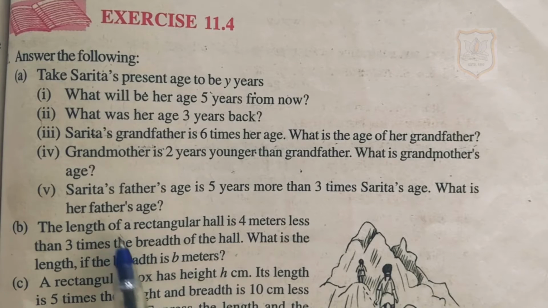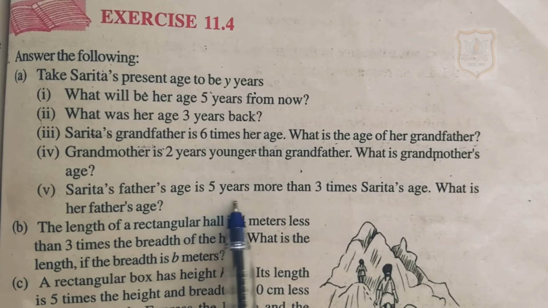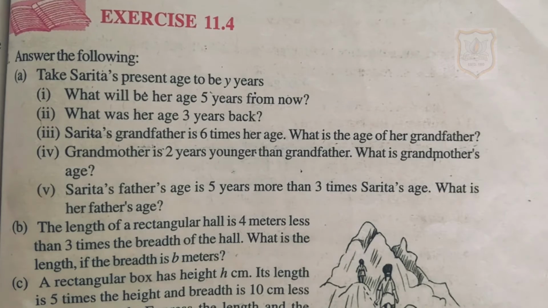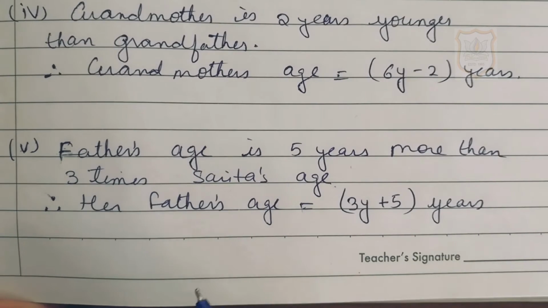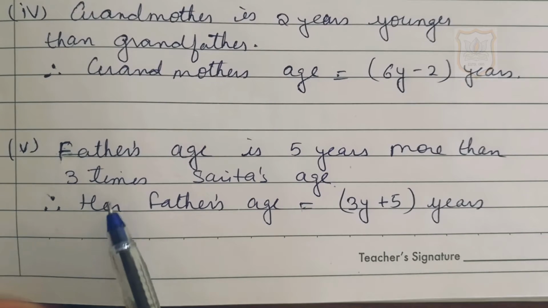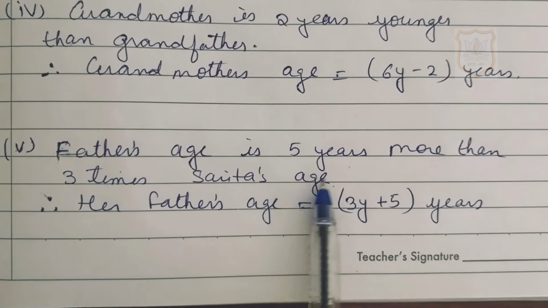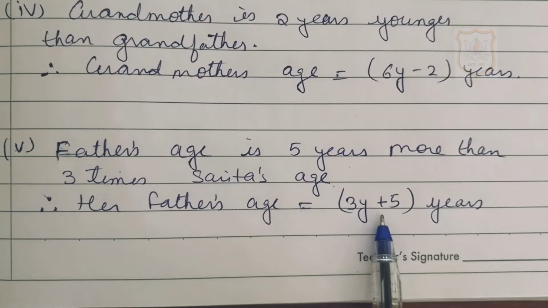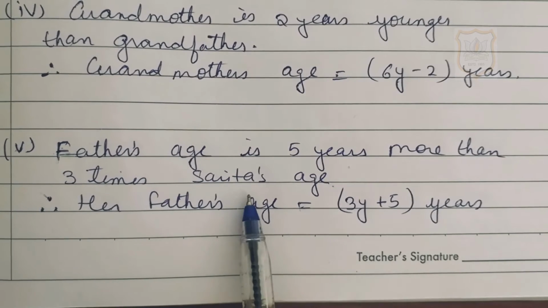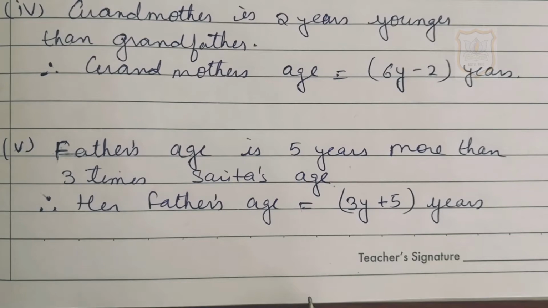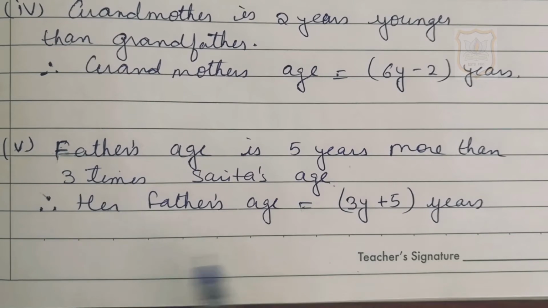Fifth one, Sarita's father's age is 5 years more than 3 times Sarita's age. What is her father's age? Solution for fifth part, here we have to find out father's age. It's given in the question that father's age is 5 years more than 3 times Sarita's age. 5 years more means we have to add 5 and 3 times Sarita's age will be 3y, as Sarita's present age is y. So 3 times Sarita's age will be 3y. So her father's age is equal to 3y plus 5 years.